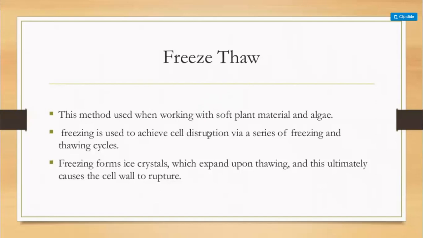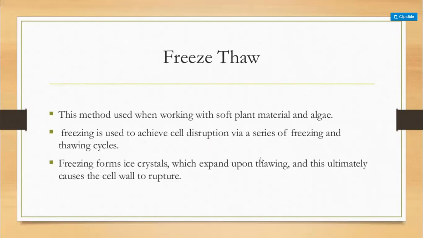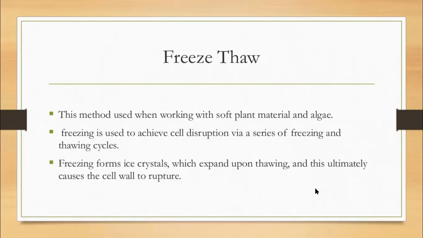Due to the freezing and low temperature, the cells form ice crystals, which expand upon thawing. Due to the formation of the crystals and thawing, the cell will ultimately rupture, be damaged and be disrupted. So this is also an important example of cell disruption from physical methods.